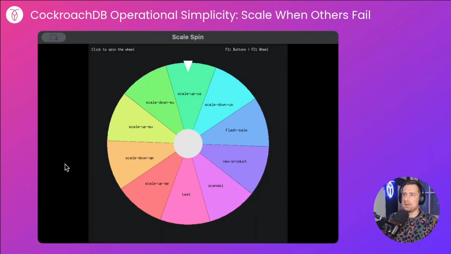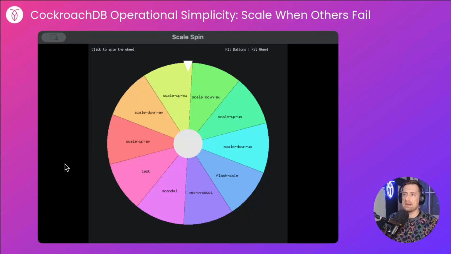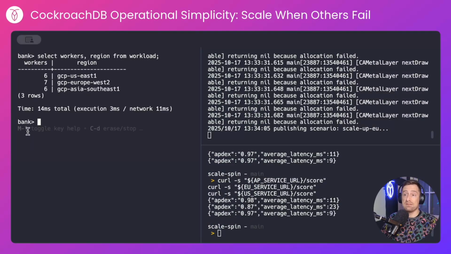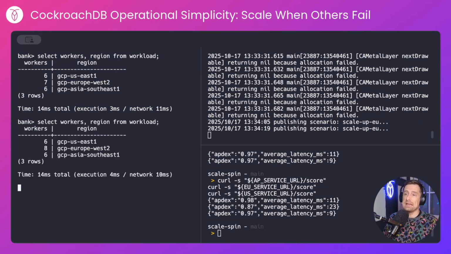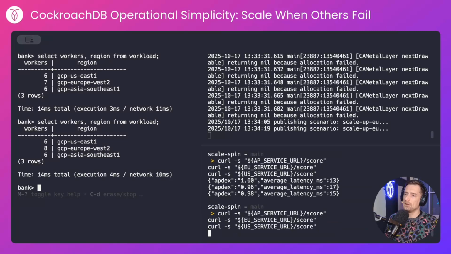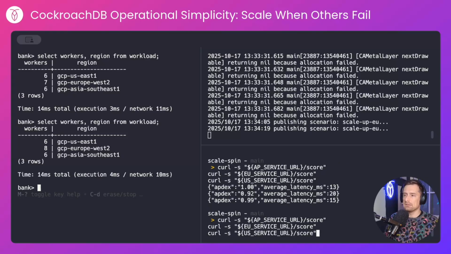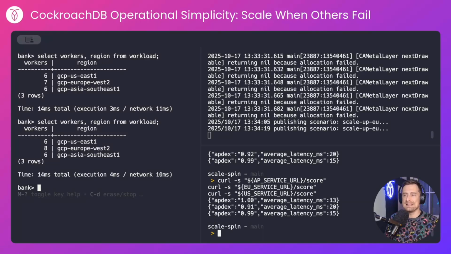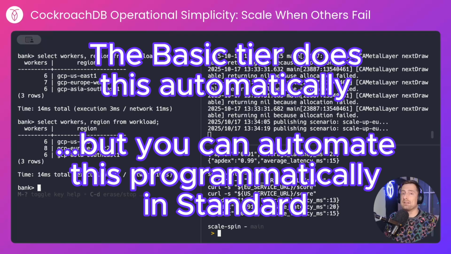We'll give the wheel one more spin. And now we've scaled up EU again. So now we'll have 7 workers in Europe with 6 workers in each of the respective other regions, and we'll give it a few more spins. We'll scale up EU again. So now we'll have 8 workers, and this is all putting more pressure on the database. Let's see what that's done to our Apdex scores. It's starting to come down a little, but not by much. We're still in the 90s. This is where you'll want to monitor the performance of the database, the experience of the front-end users, and simply tweak the scale of the database accordingly.